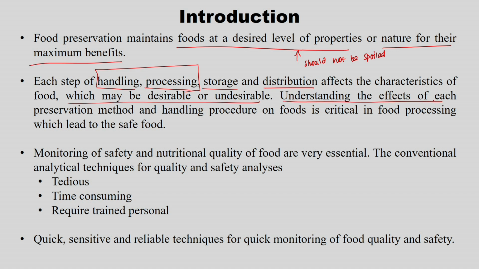Understanding the effects of each preservation method and handling procedure of foods is critical in food processing, which leads to safe food, right. So, monitoring of safety and nutritional quality of food is very essential. Then and there, during processing, during handling, during storage, during distribution, at every point of contact, we need to monitor the safety and nutritional quality.